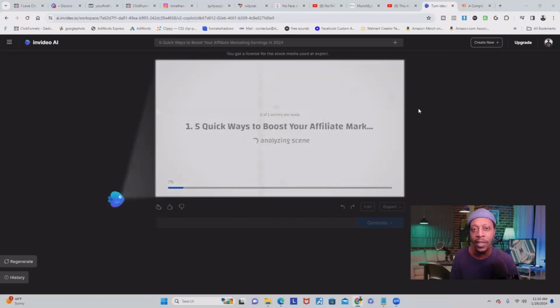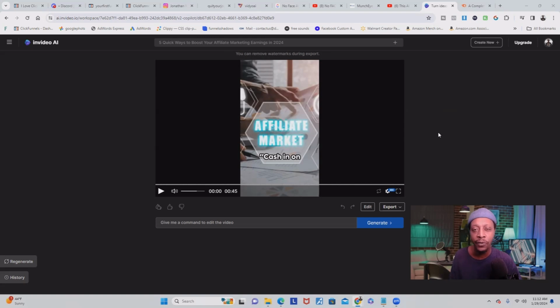Now, since we've already given it a pretty detailed prompt, there shouldn't be a lot of changes that we have to make. But just like any other AI tool, the results may not be 100% accurate. So be prepared. You may have to make just a few minor adjustments. But before we do, let me show you the first few seconds of the video before we make any changes.